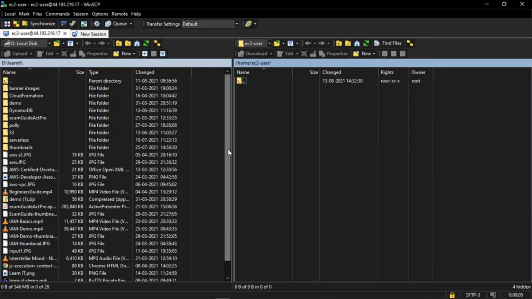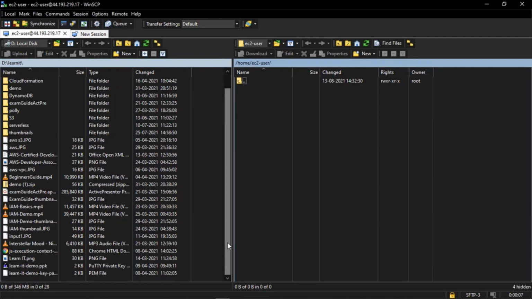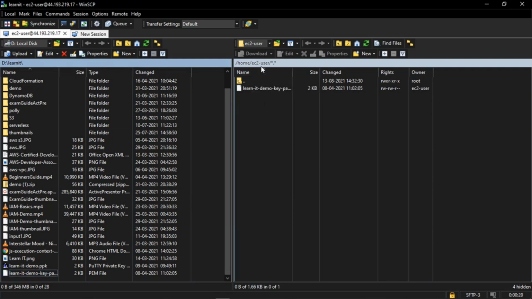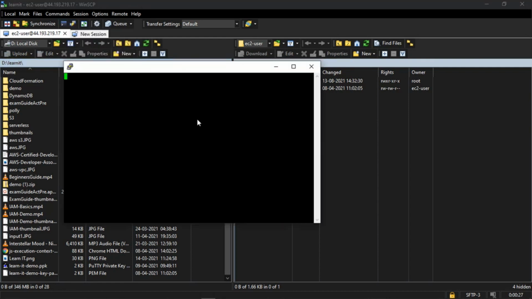So now I have logged into my public instance, that is jump host EC2 instance. Now we will use the same key pair to log into our private EC2 instance from our public EC2 instance. So now let's create a session.